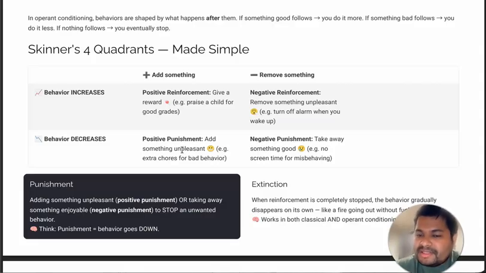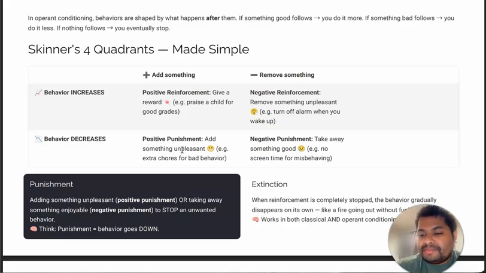So that is called negative reinforcement. You are switching off the alarm, or removing the sound of the alarm. That particular action, where you are not adding but rather taking away the sound of the alarm, is leading to an increase in behavior. Because of that, now you are waking up early from the bed for work, for school. That is called negative reinforcement.